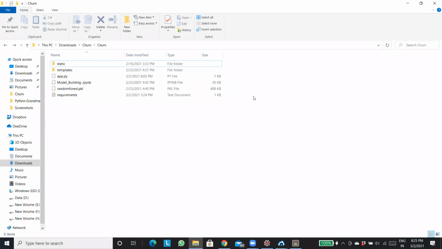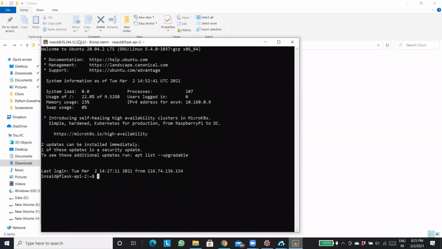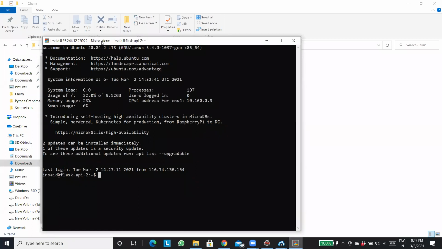Nothing is there. Now this is going to be an Ubuntu server. As I said, we are working on Ubuntu, so the commands will be a bit different from what we were using in Windows, right? It's not going to be the same, almost the same, but some of those things need to be a bit different.